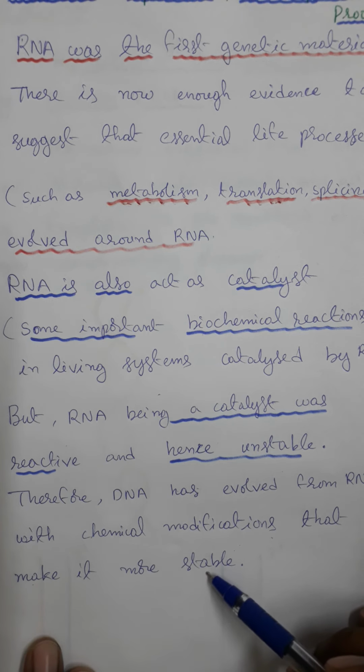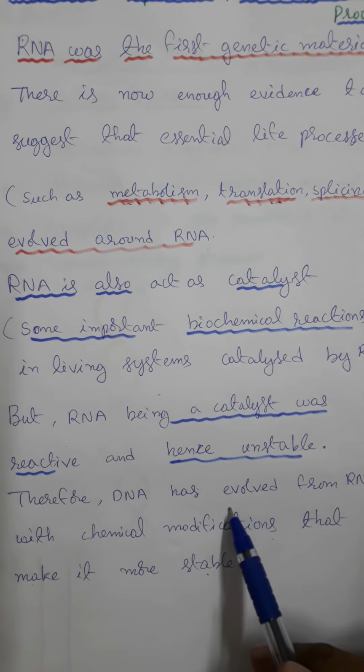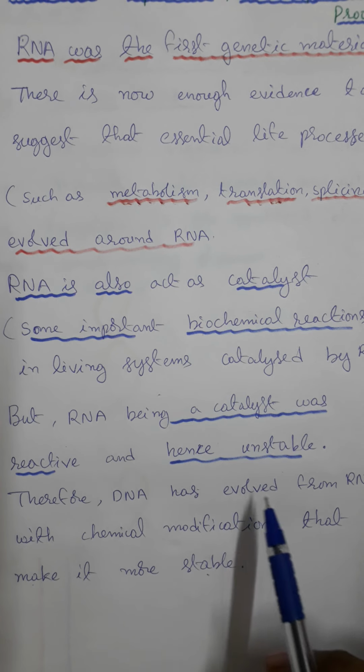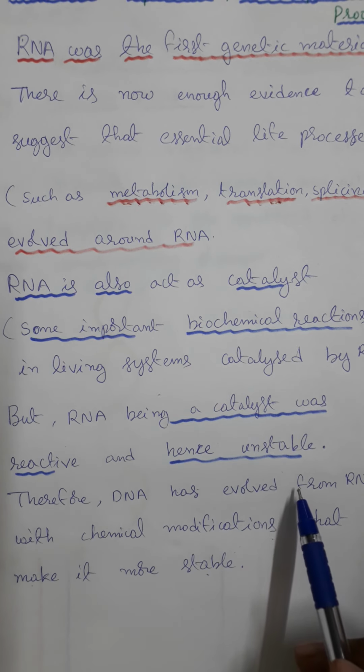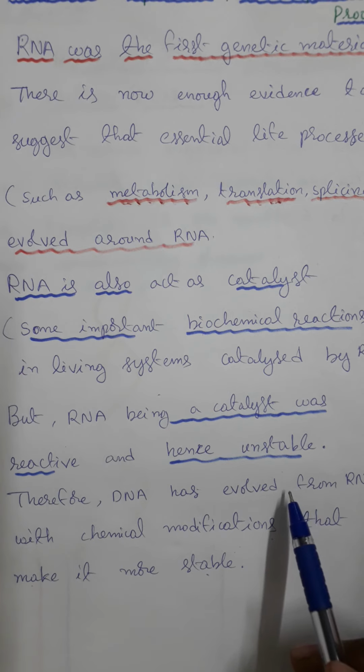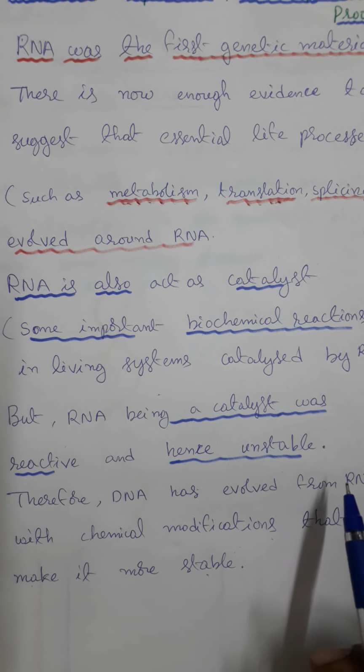Okay, we have already learned about the properties of genetic material, DNA and RNA. What are the differences between DNA and RNA? Main differences. In deoxyribose nucleic acid, the nitrogen bases thymine, adenine, guanine, cytosine are present. Deoxyribose sugar is present in DNA, whereas in RNA, ribose sugar is present.